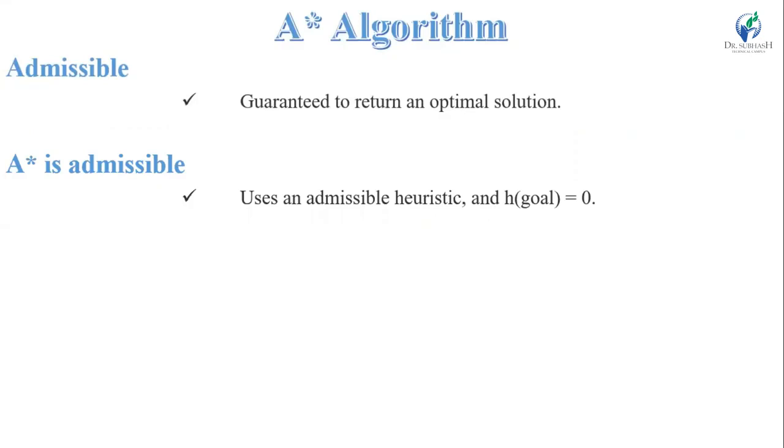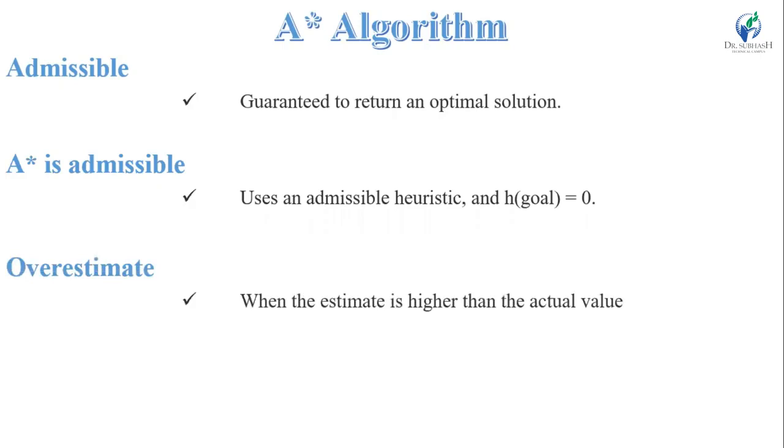So, when can we say the A-star algorithm is admissible in case of overestimation and underestimation? Before discussing it, first I explain what overestimation and underestimation are. Overestimation means the estimate is higher than the actual value.